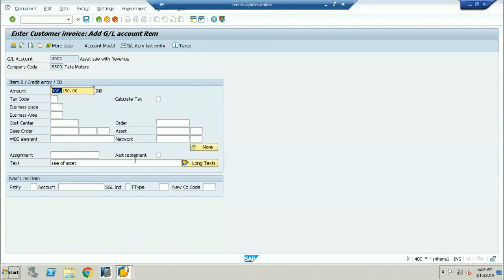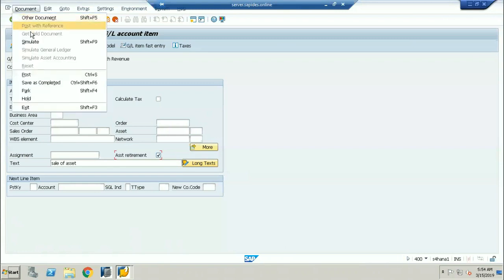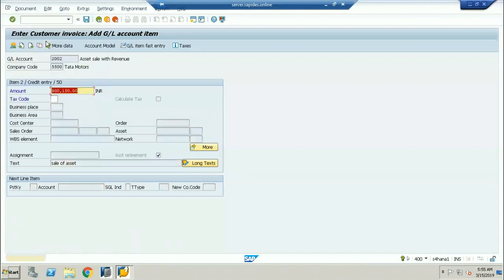So here there is an option called asset retirement. You can see here there is a field called asset retirement type. If you select this asset retirement tab, very important, I'm selecting this asset retirement tab over here. Once you select it, when you go for a document and click on simulate, very important to all of you, the system has to display one more pop-up box. So I'm just clicking on simulate, press enter.